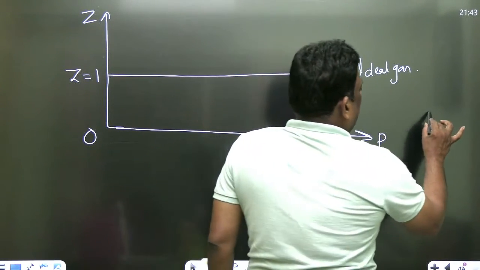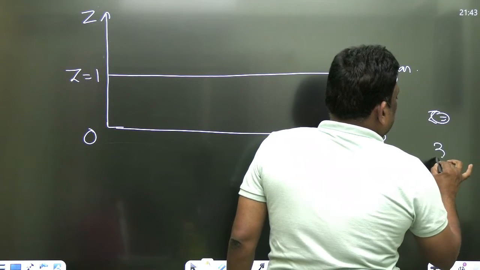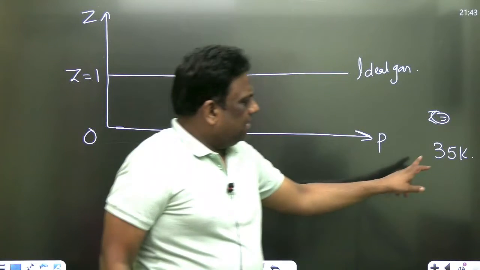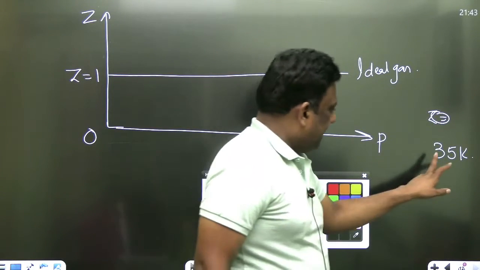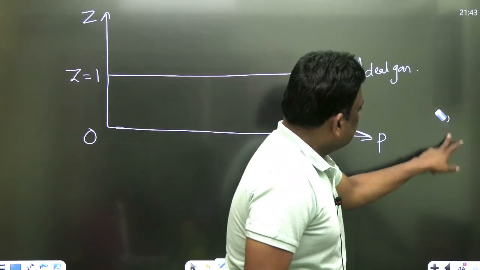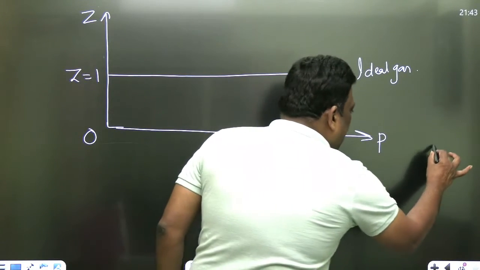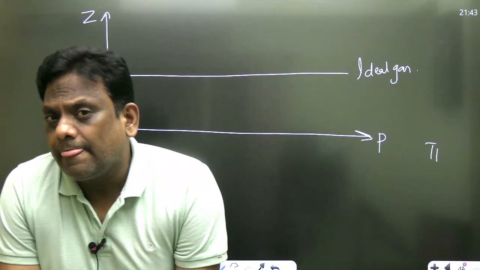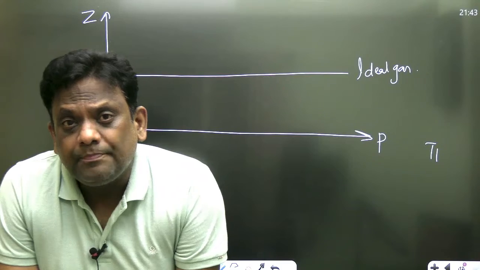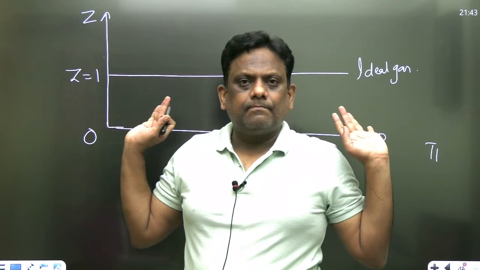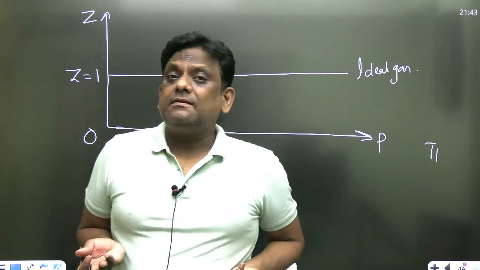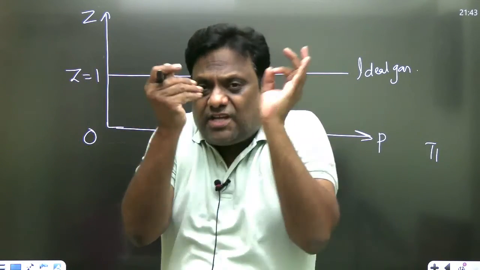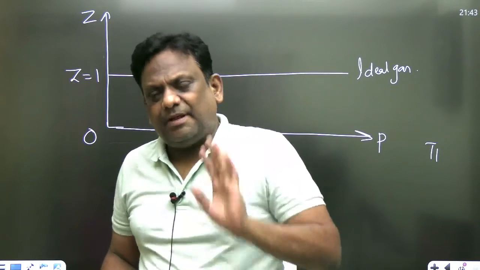Let us take some temperature, I write this as T1. So I have taken one gas. I repeat, my dear students, I have taken one gas. What I am doing is changing the pressure. So the compressibility factor will change. But I am not changing the temperature. Isothermal, meaning we will do it at the same temperature.